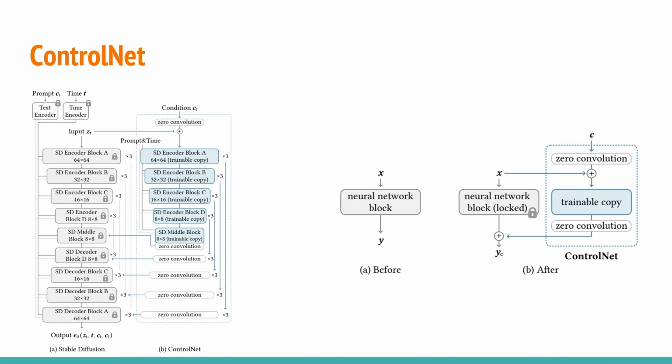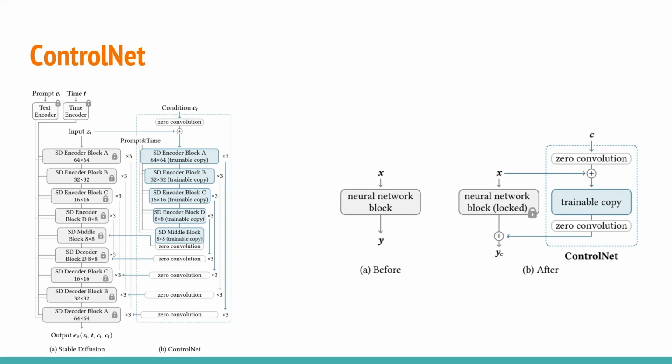To effectively combine the outputs of the fixed copy and the trainable copy, ControlNet employs a novel approach using zero convolution layers. These layers act as a bridge, initially neutralizing their impact on the model output by setting their weights to zero. However, as the trainable copy is fine-tuned, these zero convolution layers can be adjusted to modulate the influence of the input conditions on the final image generation, enabling a seamless integration of the fixed and trainable components.